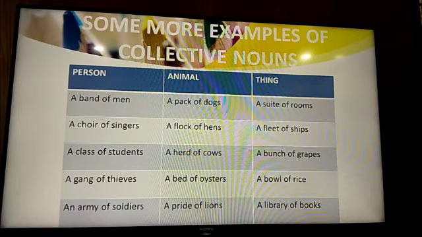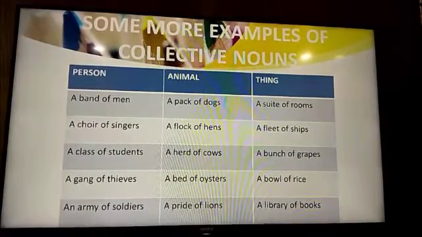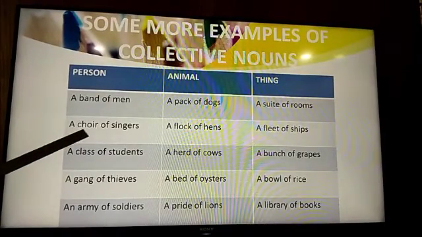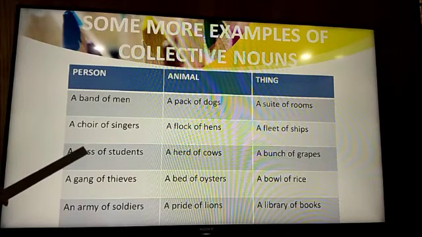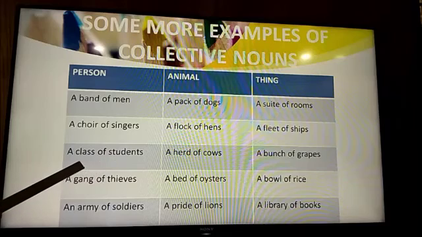There are many more names of collective nouns, but I know it's not possible for you to learn all of them. I would like you to learn some common ones which we use in our day-to-day life, or which we have heard of. For example, you can see a choir of singers. You have seen so many children in our school stand in the morning assembly to sing for the whole school. So in spite of saying group of singers, we can say a choir of singers. For students, we can use a class of students.